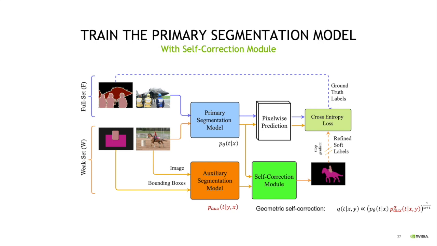But from the previous part of the talk, we know that we can now use the self-correction principle in order to improve the predictions that we're making using the auxiliary segmentation model. So here we show that we can use the geometric self-correction from the previous part by taking the geometric mean of the auxiliary distribution as well as the prediction that the model makes in order to infer a better segmentation mask on the weakly supervised set.